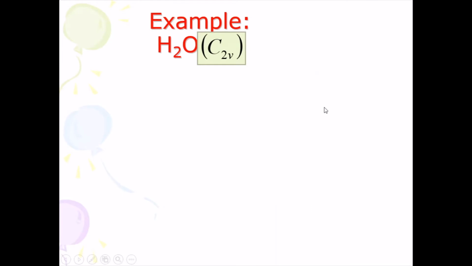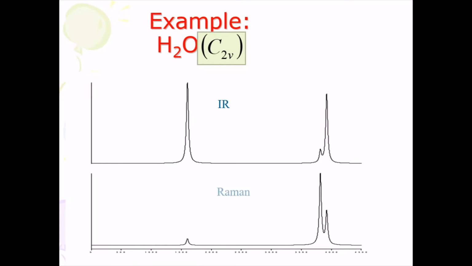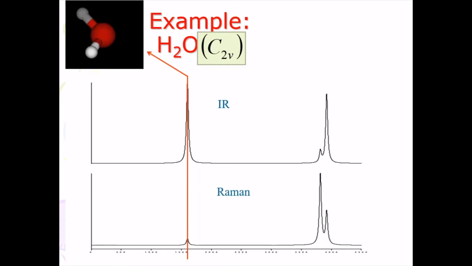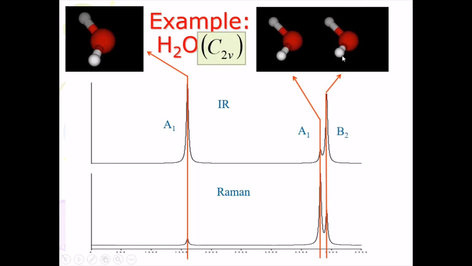Okay, I can also give you an example of the water molecule, which is also a triatomic molecule. This is the IR spectrum of water, and this is the Raman spectrum of the water molecule. For the bending mode of vibration we get an intense peak in the IR spectrum. For the symmetric mode of vibration we get an intense peak in the Raman spectrum, and for the asymmetric mode of vibration we get an intense peak in the IR spectrum.